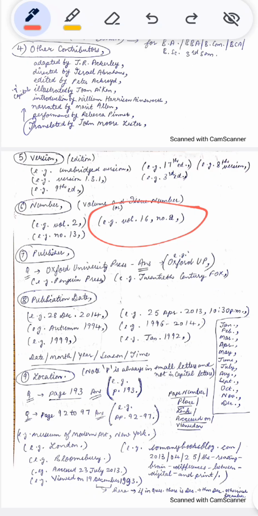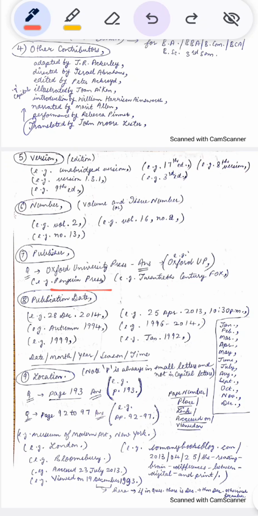See the format. 7th is publisher. For example, Oxford University Press. And in the question you are given Oxford University Press. Whatever university is given to you, either it is Oxford, Cambridge or whatever university it is, you have to just write University Press as UP. UP stands for University Press. You have to give the acronym for it. Oxford University Press: Oxford UP, comma. If it is Penguin Press, you have to write as it is. After Penguin Press, there is comma. If it is 20th Century Fox, there is comma.